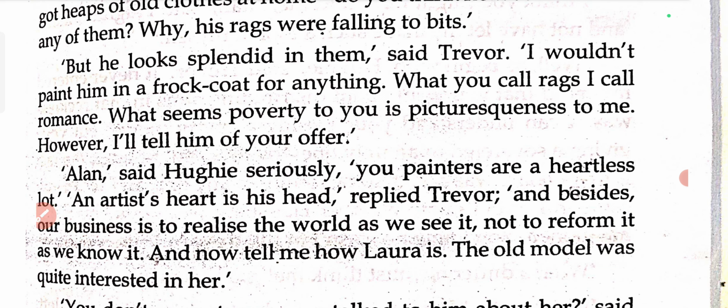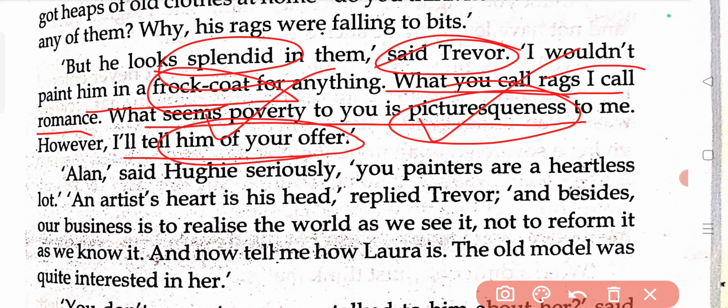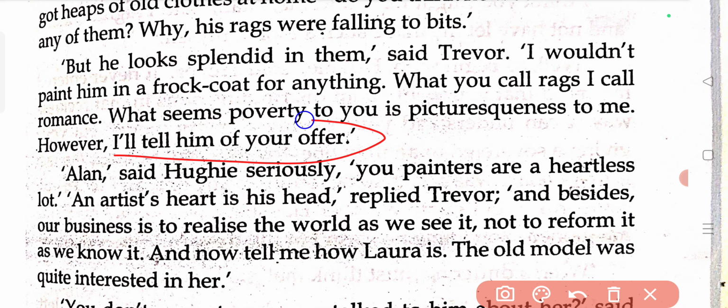Whatever you are calling rags, those battered clothes are romance to me. "However, I'll tell him of your offer." He will let that beggar man know about the offer Huey proposed a moment ago, of giving away the bundle of old clothes he had at home to the beggar man.